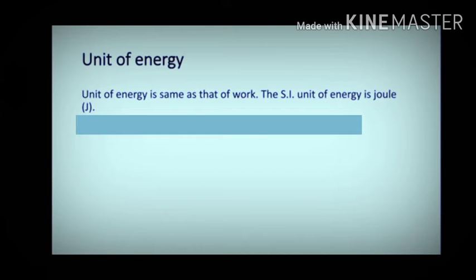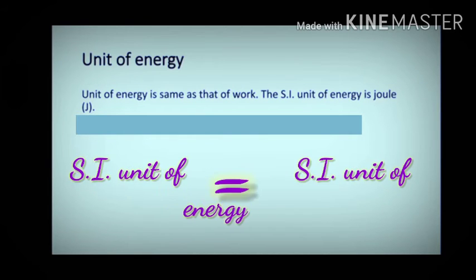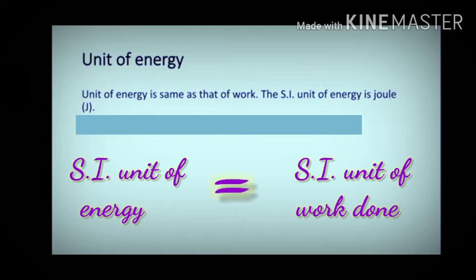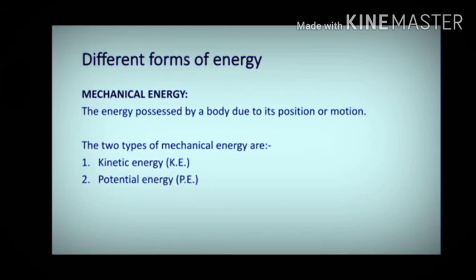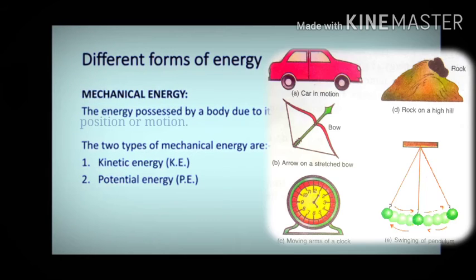Well, the unit of energy is the same as that of work. Since the SI unit of work done is joule, that is capital J, the unit of energy is also joule. Now in the previous class, you must have studied different forms of energy like sound energy, electrical energy, chemical energy, etc. And one of those is mechanical energy. In this standard, we are going to study in detail about mechanical energy and its types.